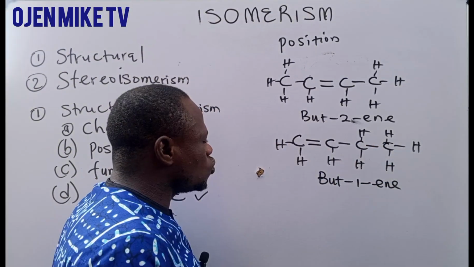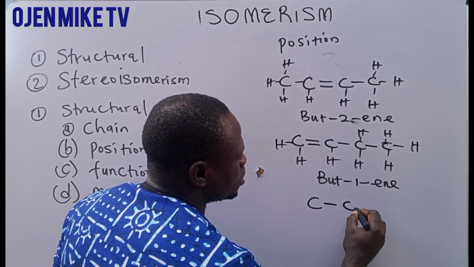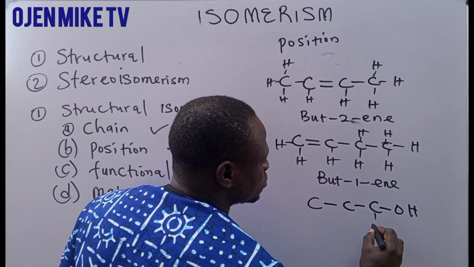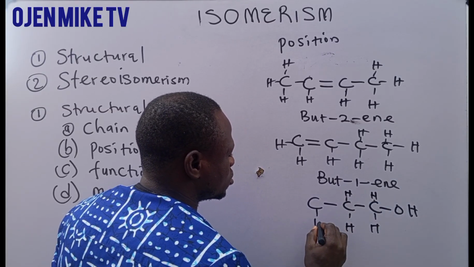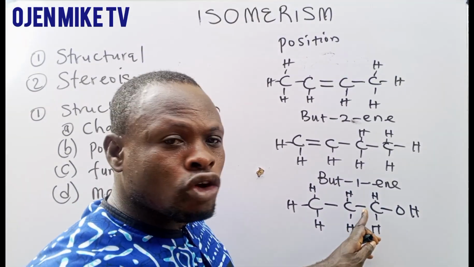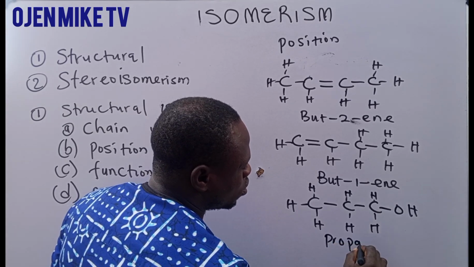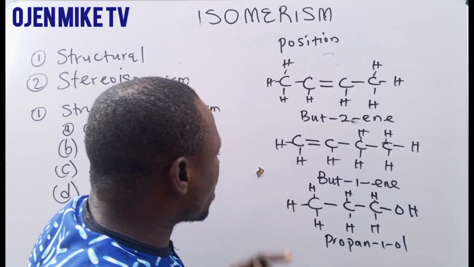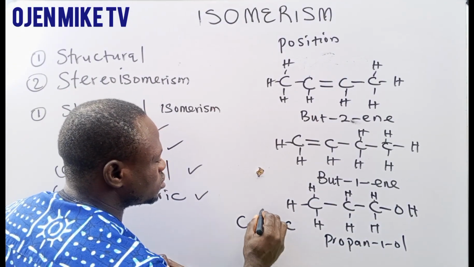Now, you can also see it in propanol. See here, let's just say like this, OH. Have you seen? This is what? Propan-1-ol. Now this propan-1-ol can be written as 1, 2, 3.